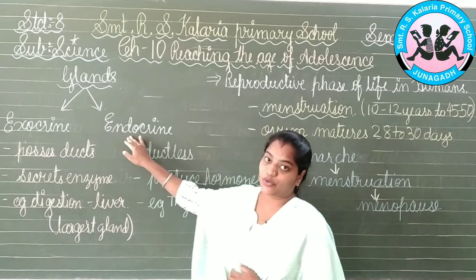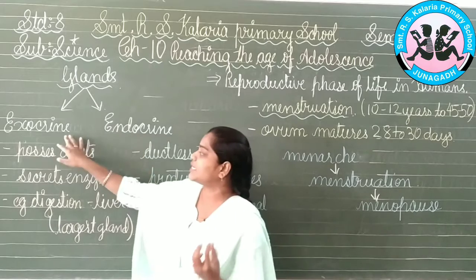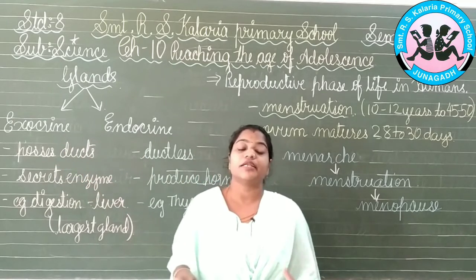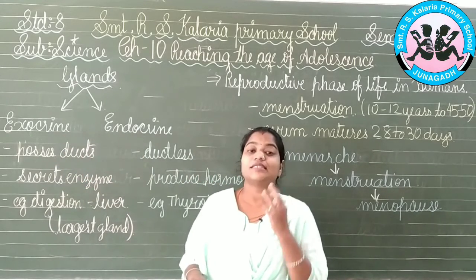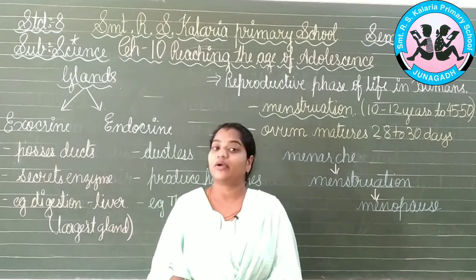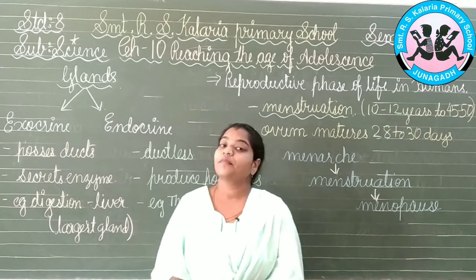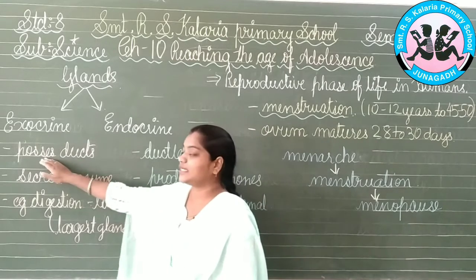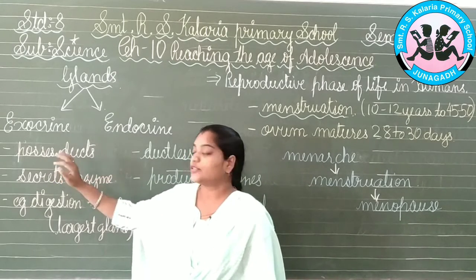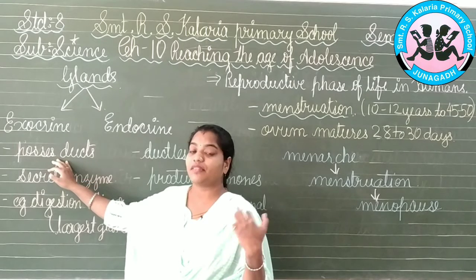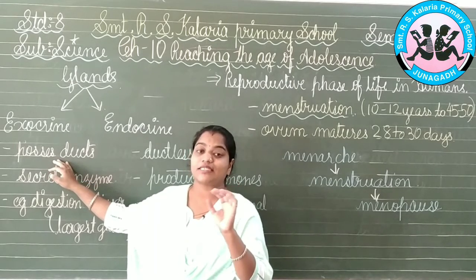exocrine and the endocrine. Now, exocrine itself says that I am possessing something in myself. So, it possesses the ducts. Now, as we have studied in the earlier chapter, a duct is something like a pipe-like structure. So, this pipe-like structure is present in this type of gland. Whenever they are producing something, they will be releasing it through the pipe, that is a duct.